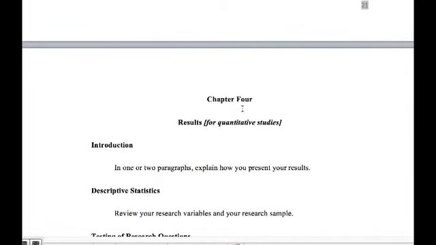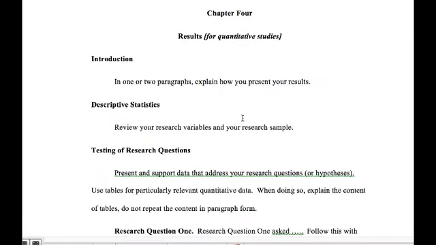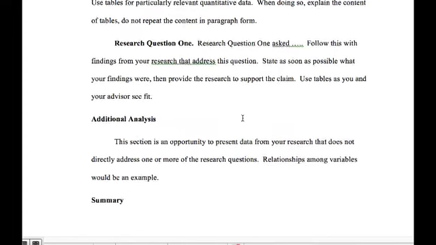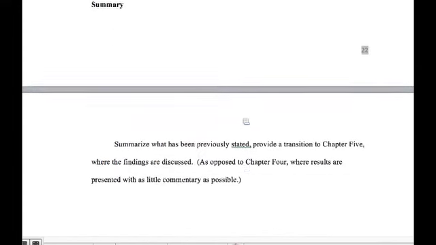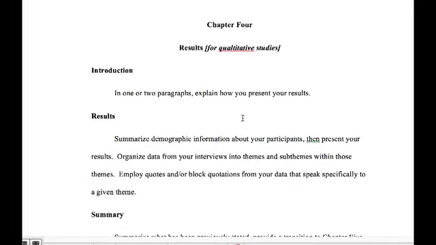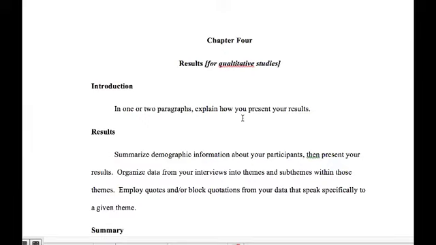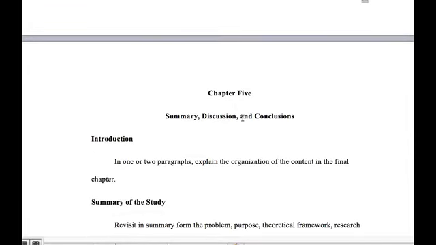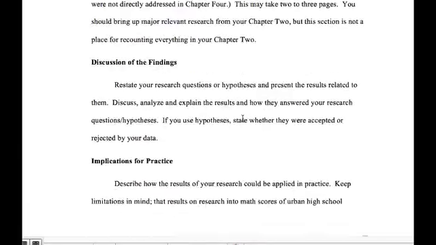And Chapter 4, we're not going to be developing in this course. So this is a template for Chapter 4 that is for your later use when you get ready to write that for your dissertation. The first template was for quantitative, and this next one is for qualitative studies. And here's a template for Chapter 5.